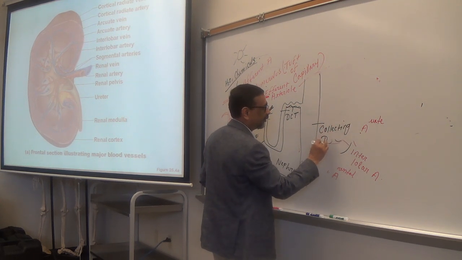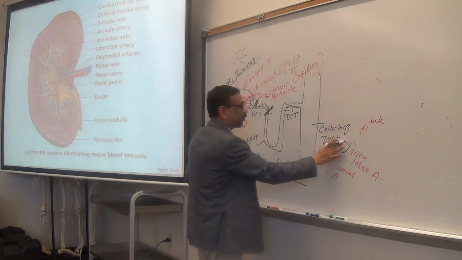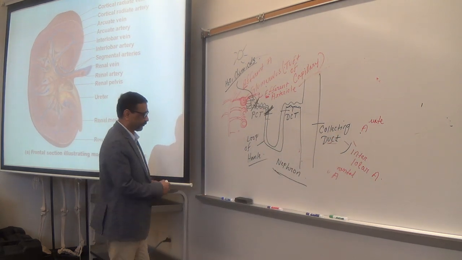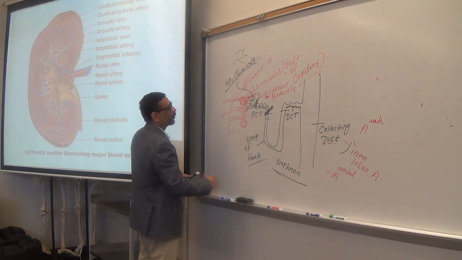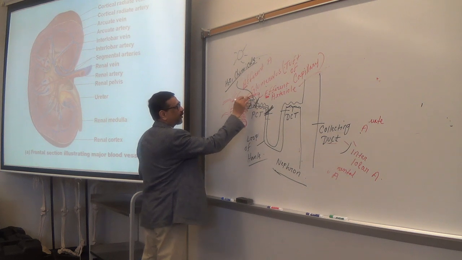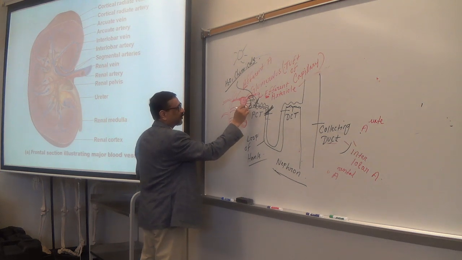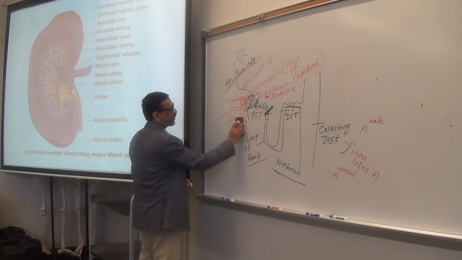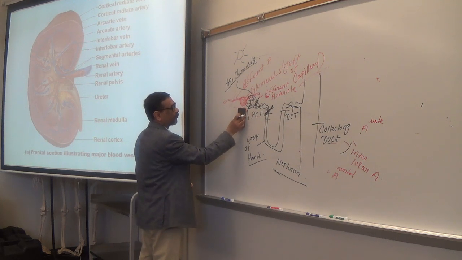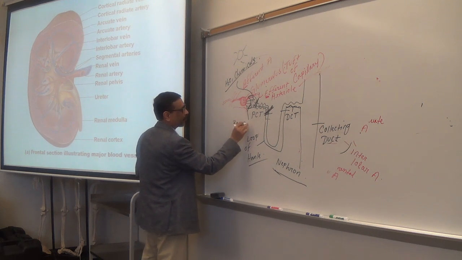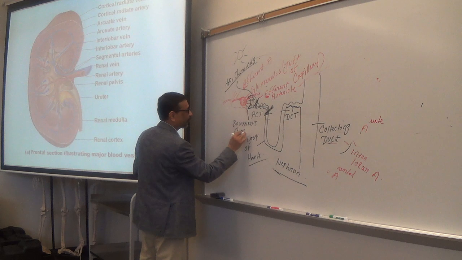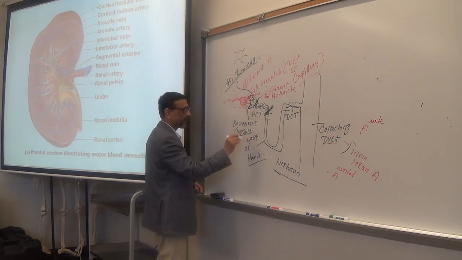Collecting duct. So those are the parts of a nephron. Now another thing you need to know is that this very first part of the nephron is called Bowman's capsule. Bowman's capsule. Okay?